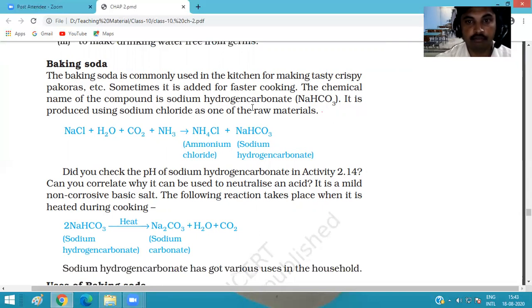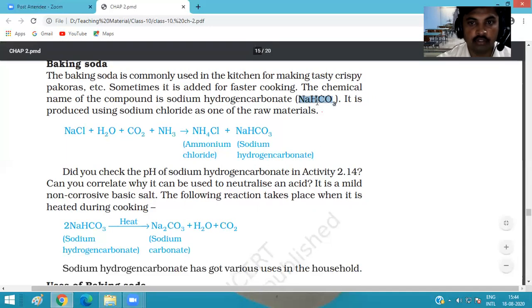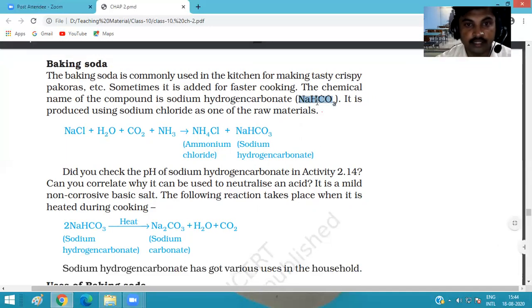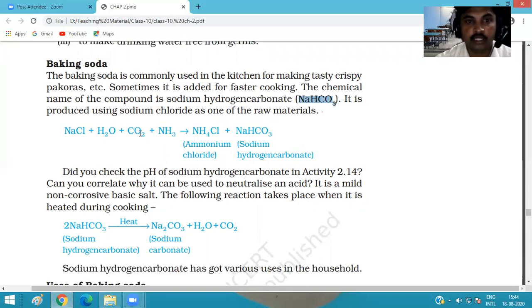So the formula of baking soda is NaHCO3, sodium hydrogen carbonate. Okay, what is the chemical name of baking soda? Sodium hydrogen carbonate.